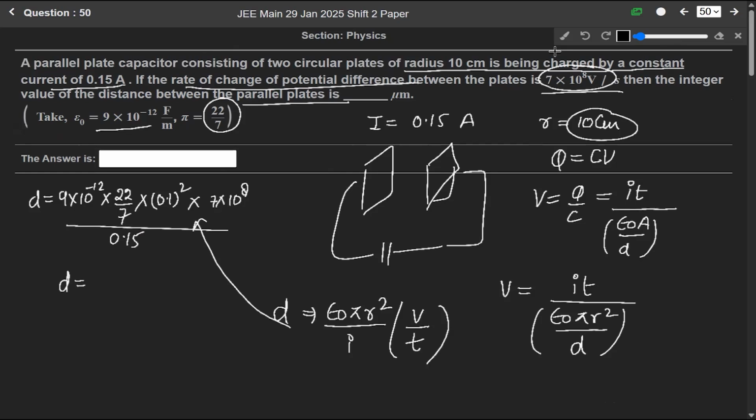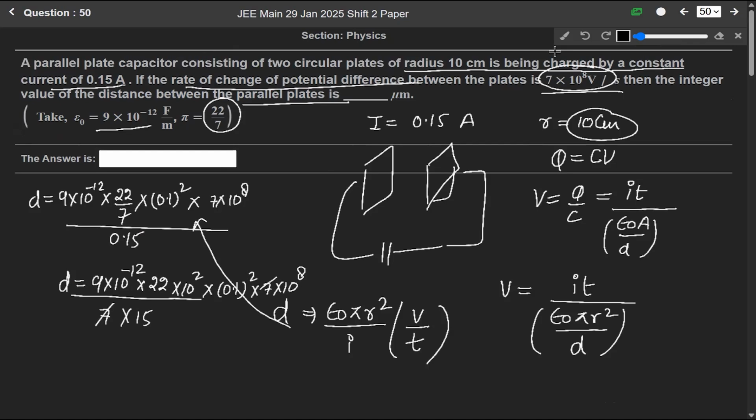So when we solve it, we get 9 into 10 to the power minus 12 into 22 over 7 into 0.1 square into 7 into 10 to the power 8 over 0.15.